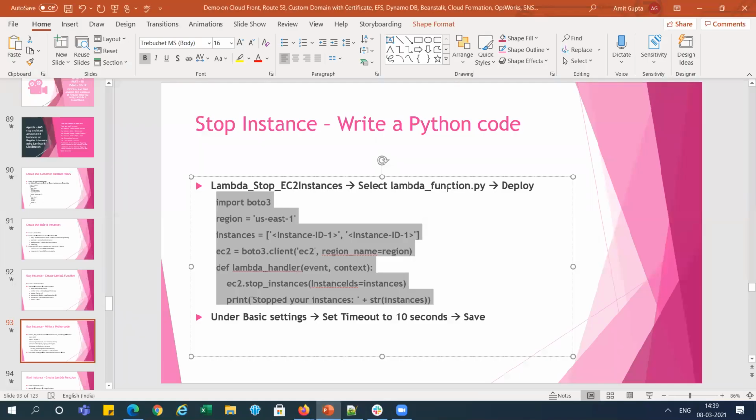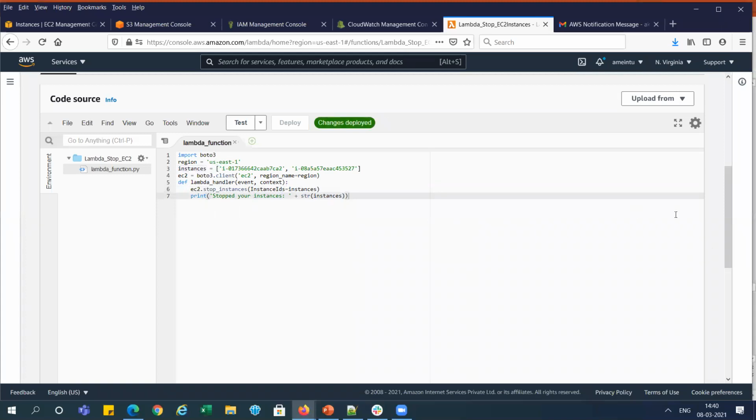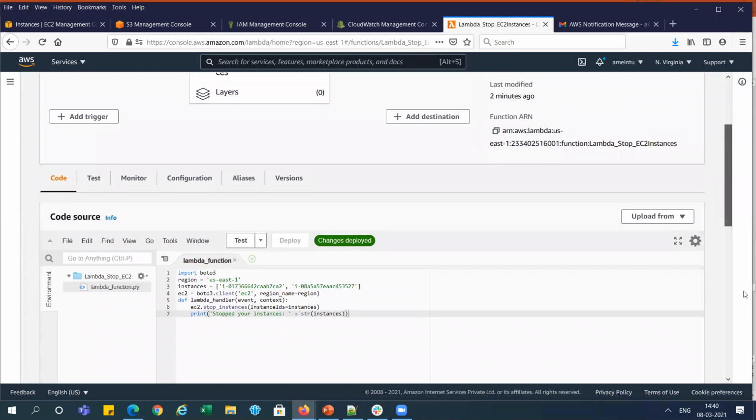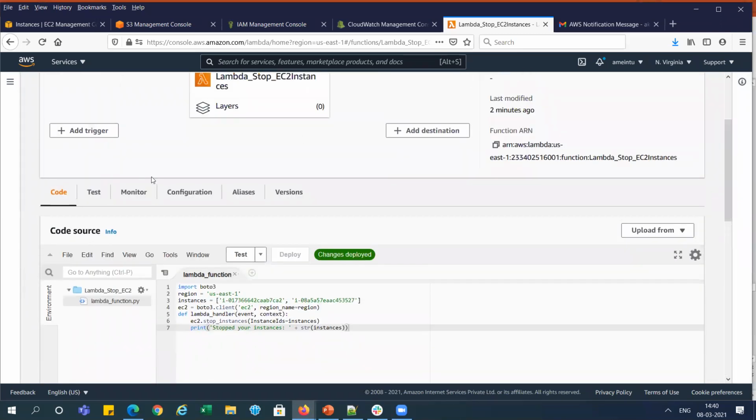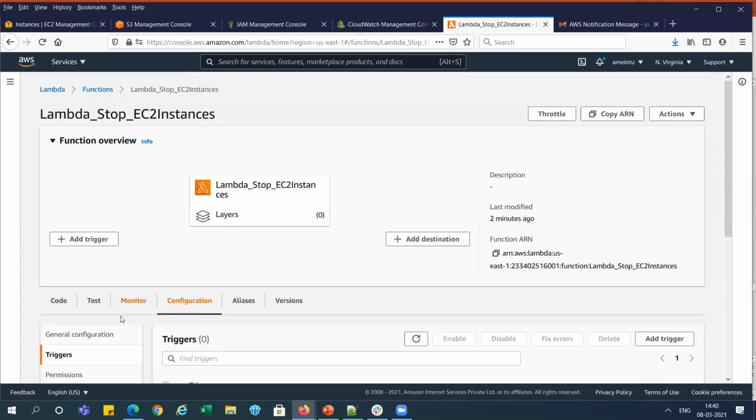So we have done the deploy, and now just a basic setting: set the timeout to 10 seconds. Under basic settings, I think we will get the configuration settings.